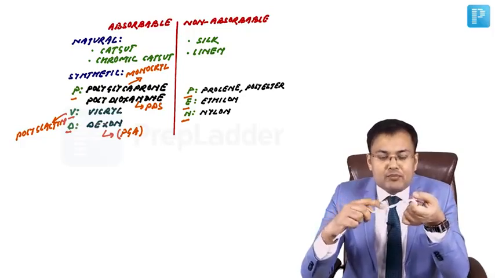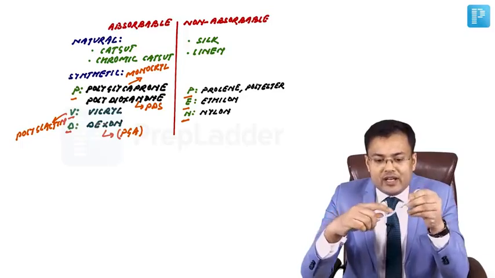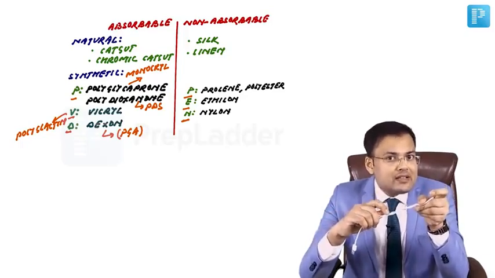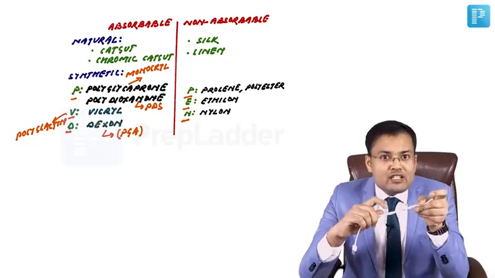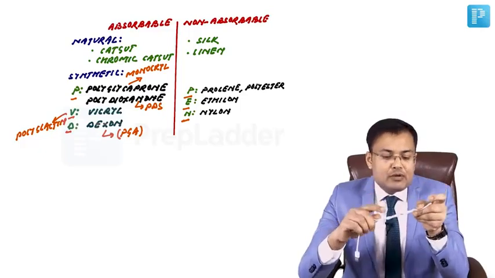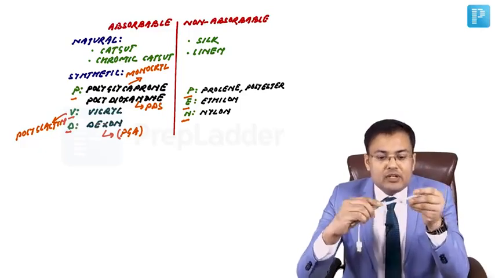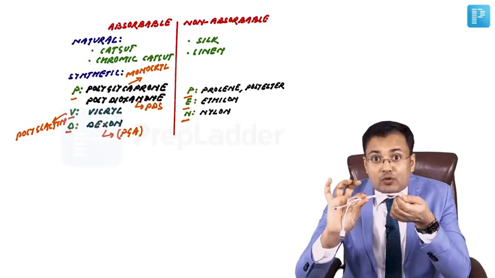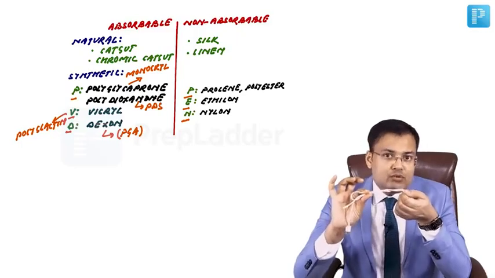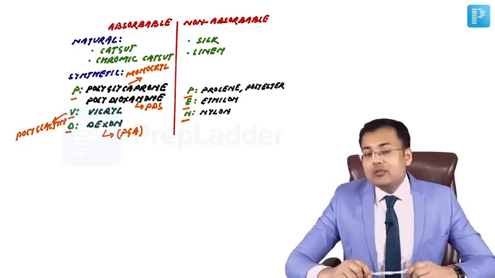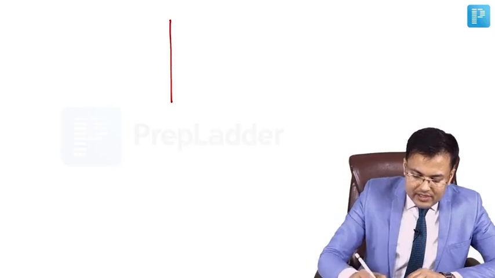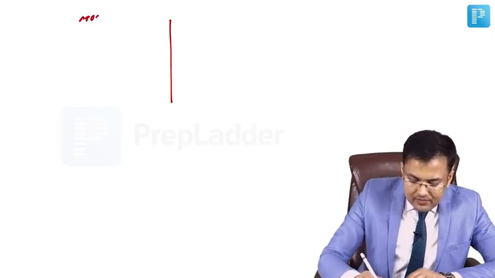What's the problem with polyfilament suture? You can see in between the strands there is space, known as crevices. So bacteria can be lodged in these crevices, leading to increased risk of infection. But what's the advantage of polyfilament suture? Here knots are more stable. So generally we take 3 to 4 knots in polyfilament suture, but how many knots are required in monofilament sutures? Yes, 6 to 8.